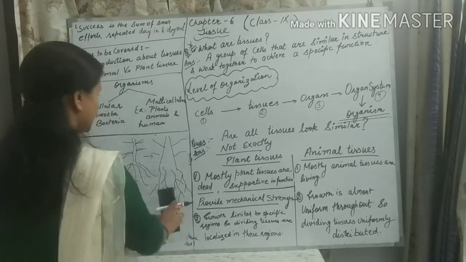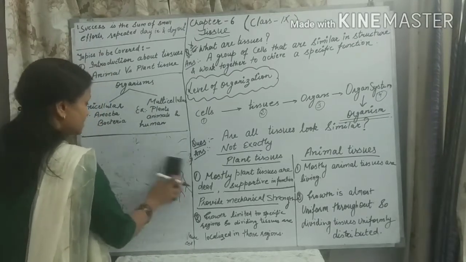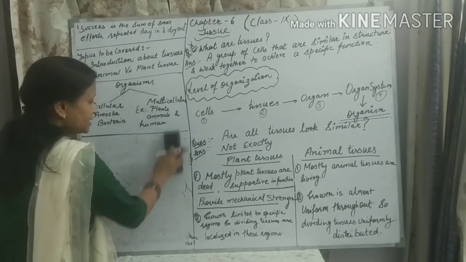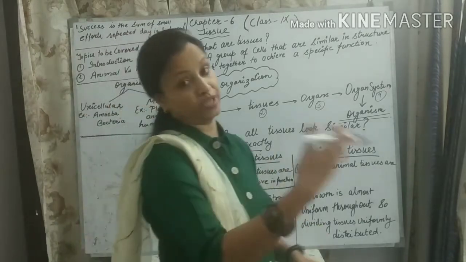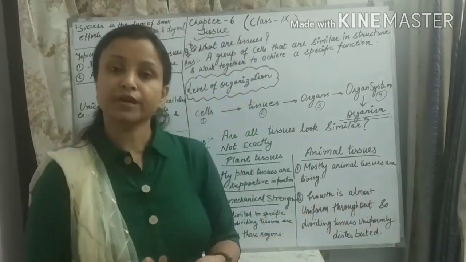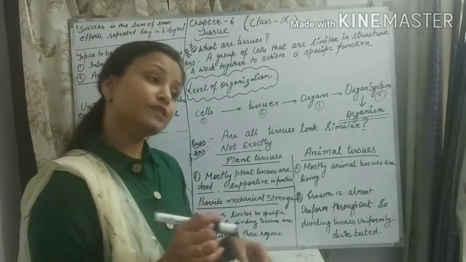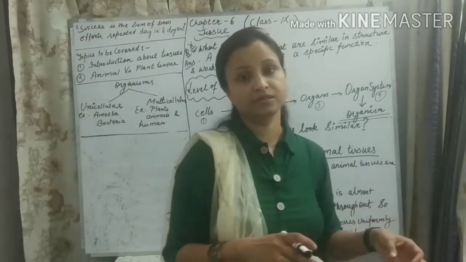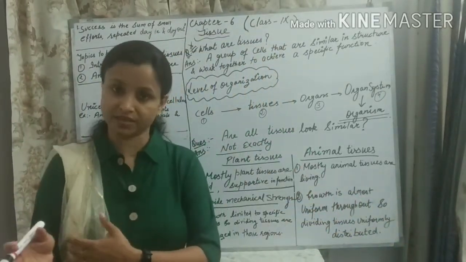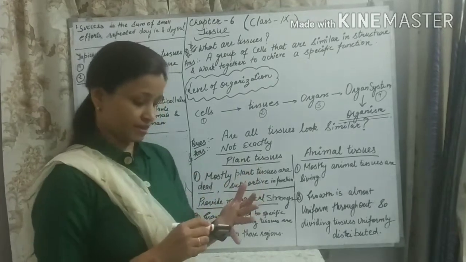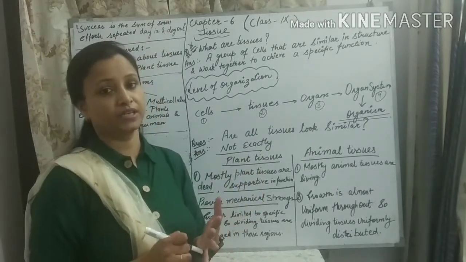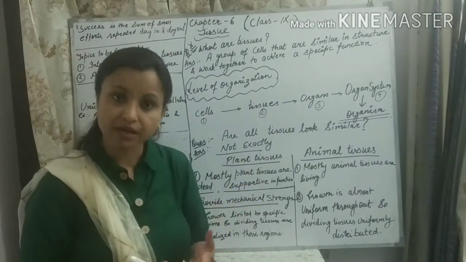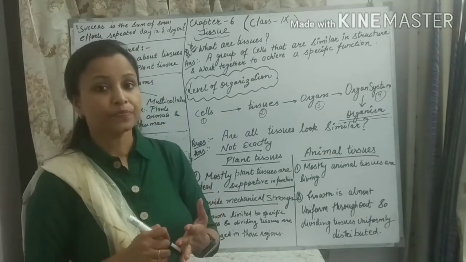But when we see animals, because animals generally keep moving, and for movement we need energy. As we have read in our previous chapter, chapter number 5, the cell, the living cell has a special kind of cell organelle known as mitochondria, and it is the powerhouse of the cell.